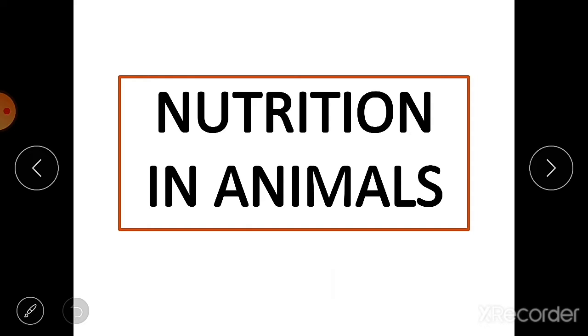We also know that food contains different components such as carbohydrates, fats, proteins, vitamins, minerals and roughage, and these are called nutrients. But these nutrients are present in complex form in the food and they are not directly utilized by the animals. They must be converted into simpler soluble form to be absorbed by the body for further utilization. And for this, different animals have different feeding habits.